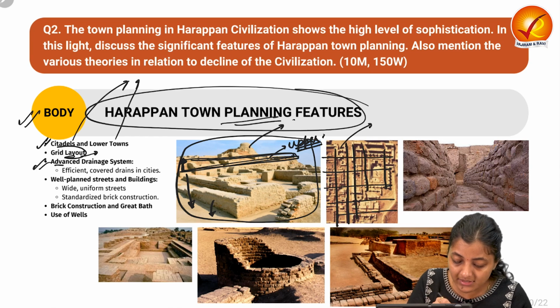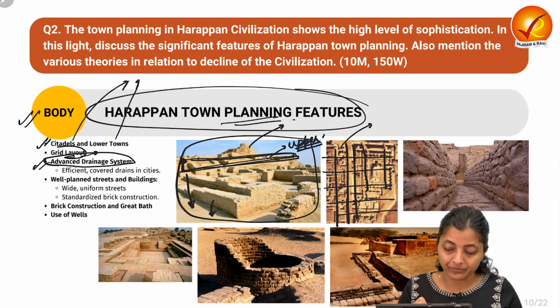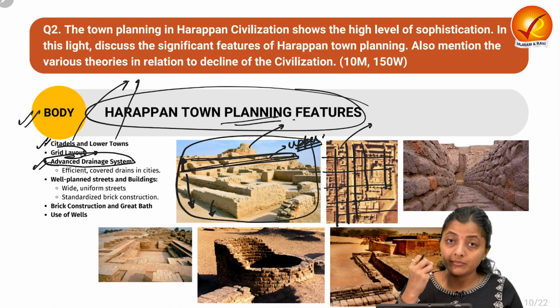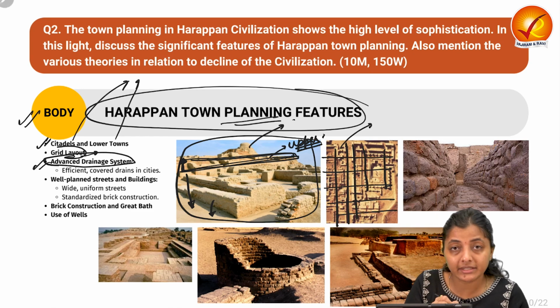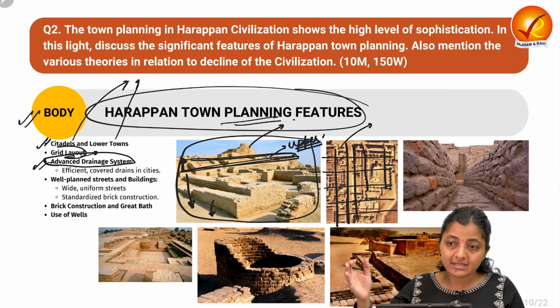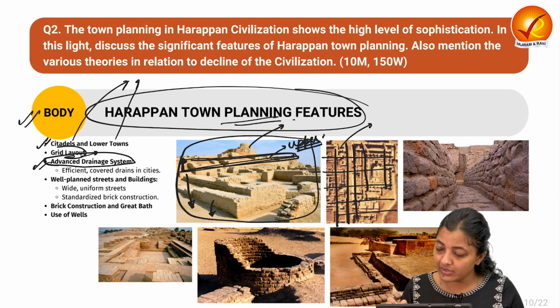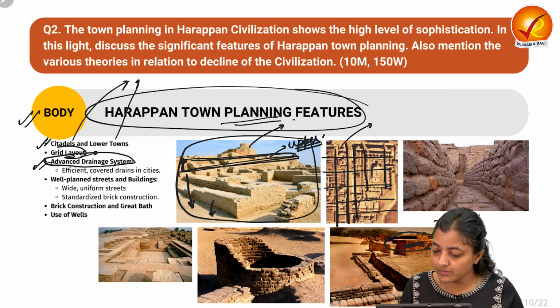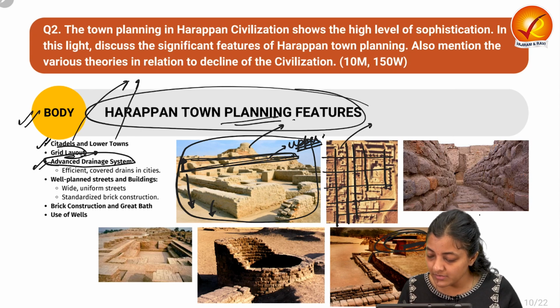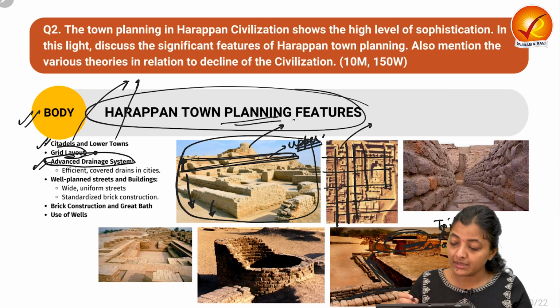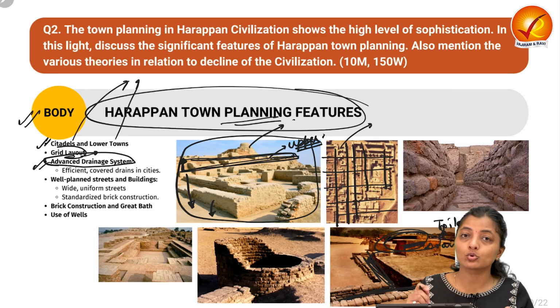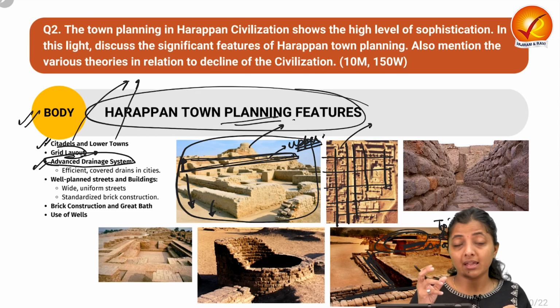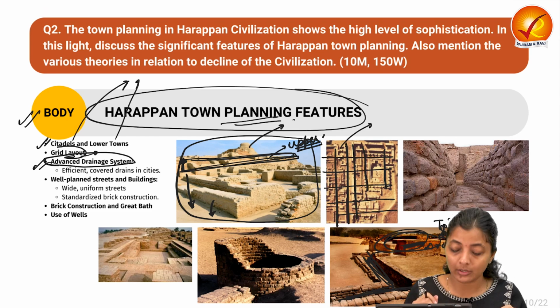Next, there was an advanced and efficient drainage system. All the houses had bathrooms and toilets which were connected to the main network of drains outside their houses as well. The houses had drains, toilets and bathrooms, and these were connected to the city's network of drains. And these drains were also covered with stone slabs. So this shows the very high, sophisticated level of urban town planning.